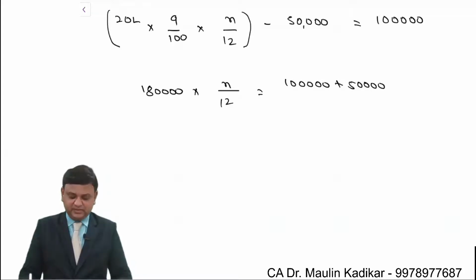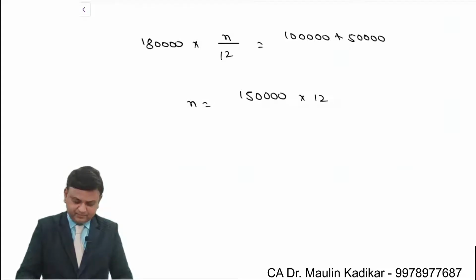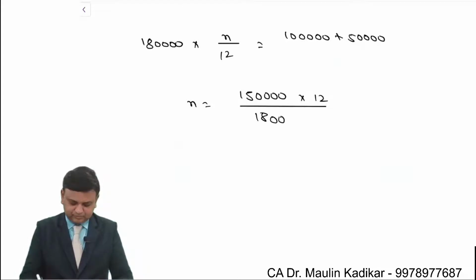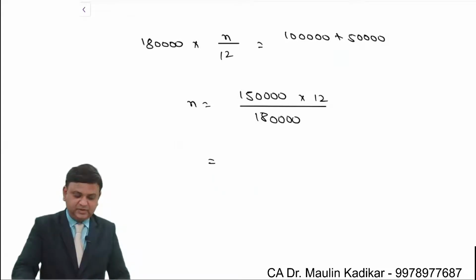So n will be found as a balancing figure. n is equal to 1,50,000 into 12 divided by 1,80,000. So the final answer is 150 into 12 divided by 180.